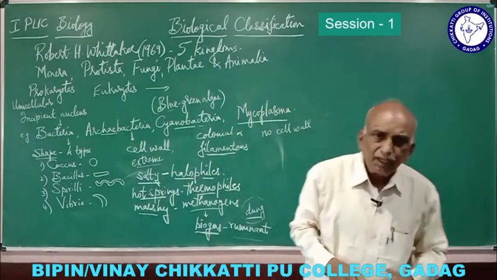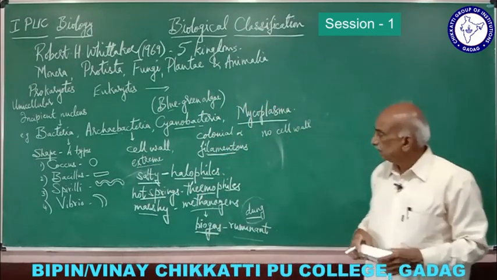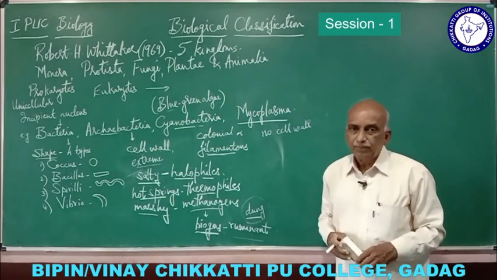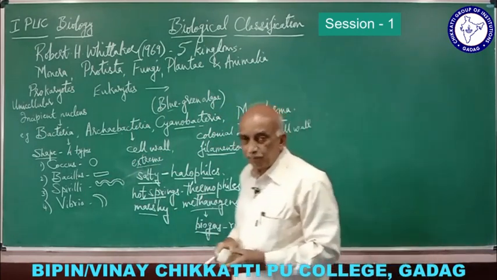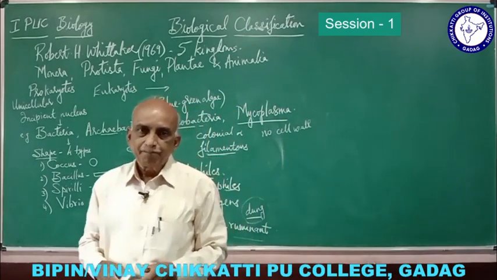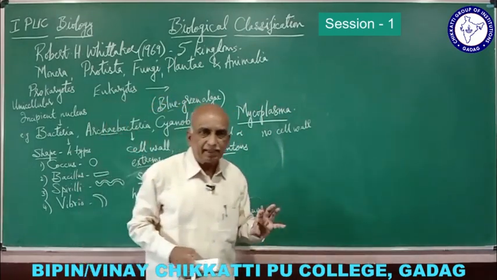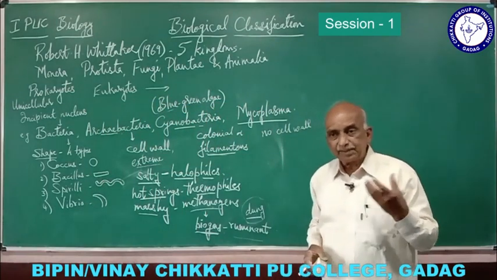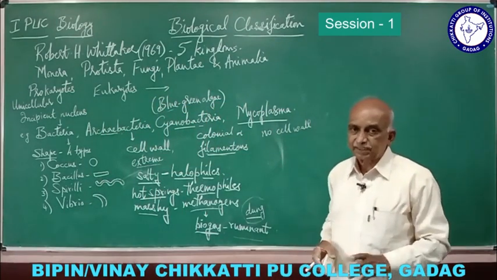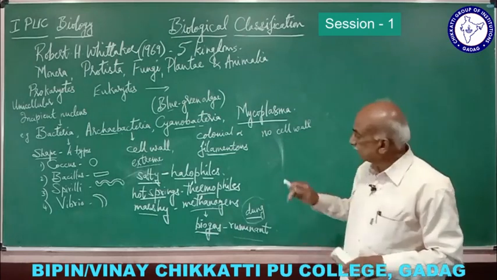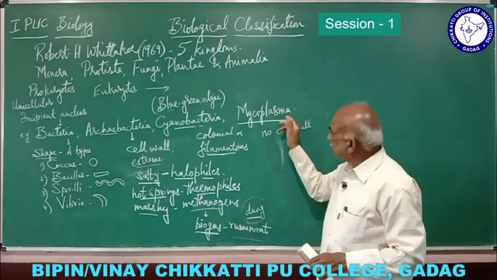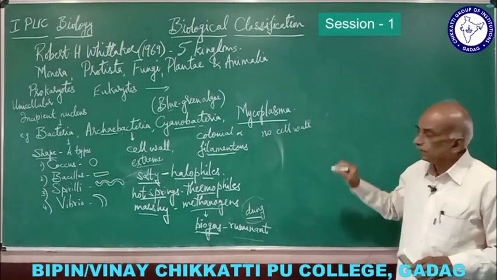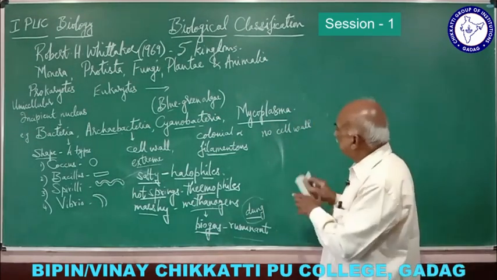Mycoplasma are unicellular and they are the smallest organisms. When we ask which is the smallest living cell, mycoplasma is the smallest cell ever seen.